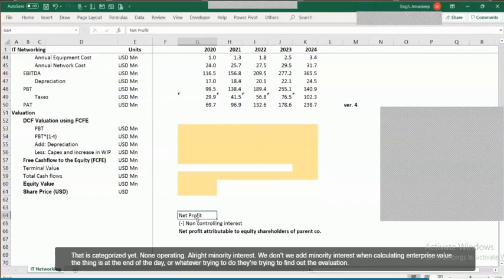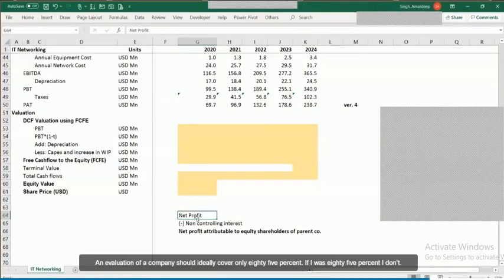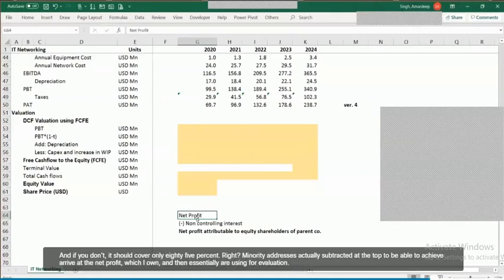All right. So Prachi, minority interest, we add minority interest while calculating enterprise value. The thing is, at the end of the day, what are we trying to do? We're trying to find out the valuation of the company, and valuation of the company should ideally cover only 85%. If I hold 85%, I don't own 100, then it should cover only 85%, right? Minority interest is actually subtracted at the top to be able to arrive at the net profit which I own, and then eventually I use it for the valuation.